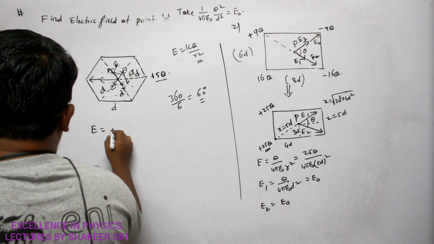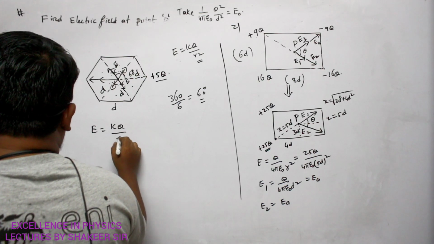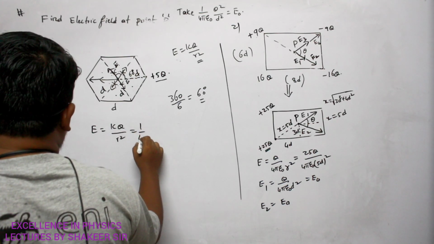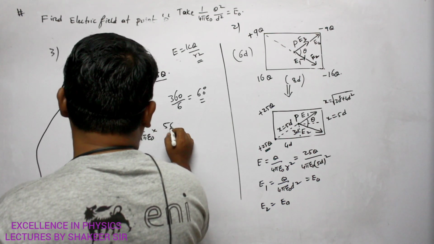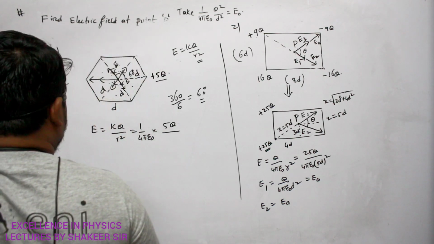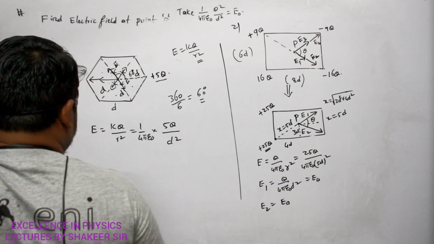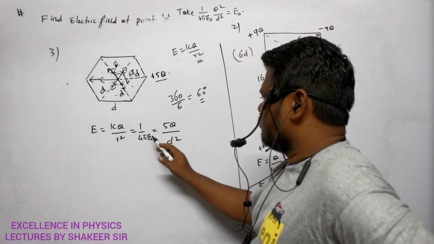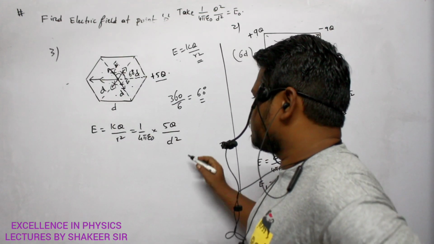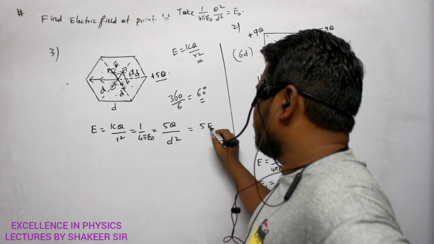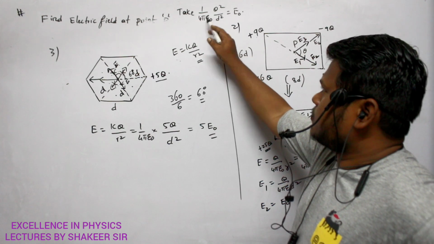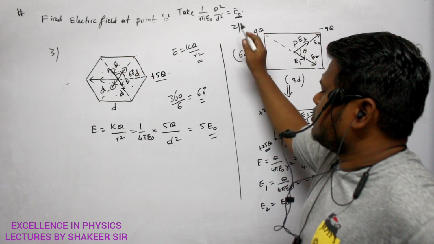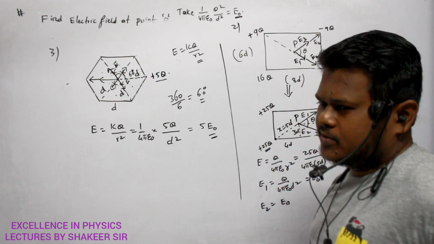So E is equal to kq divided by r square. So k means 1 by 4 pi epsilon naught. Q value is how much? Q value is 5q. Divided by r square, which is nothing but d square. Clear? So 1 by 4 pi epsilon naught, 5q by d square can be written as 5 E naught also. Because already here he gave in the question that q by 4 pi epsilon naught d square is nothing but E naught. So I can write 5 E naught. So this is my answer.